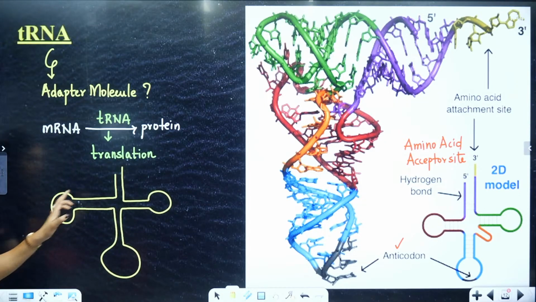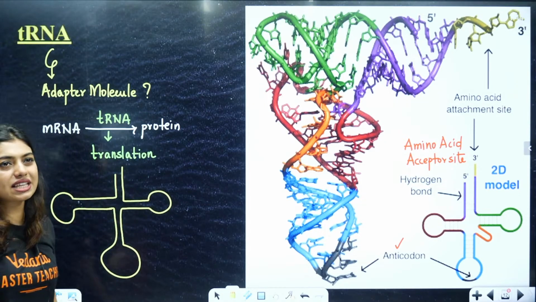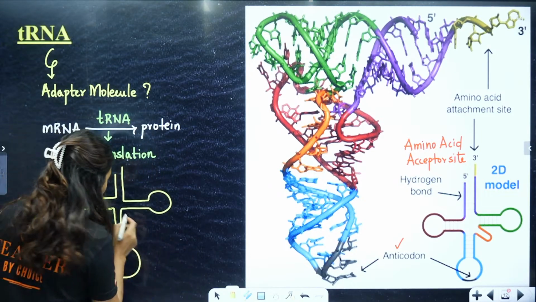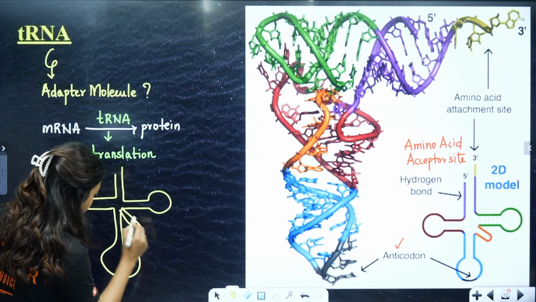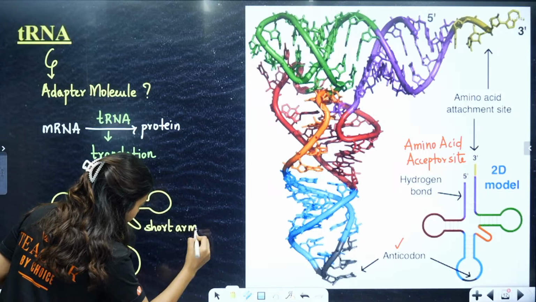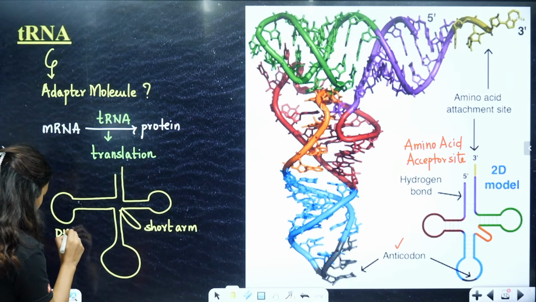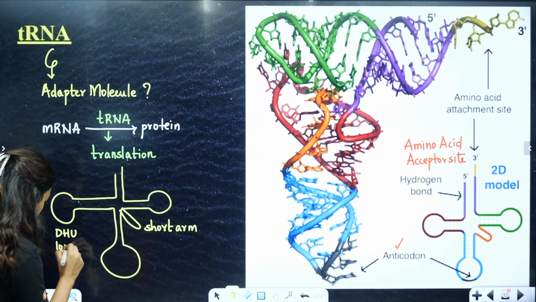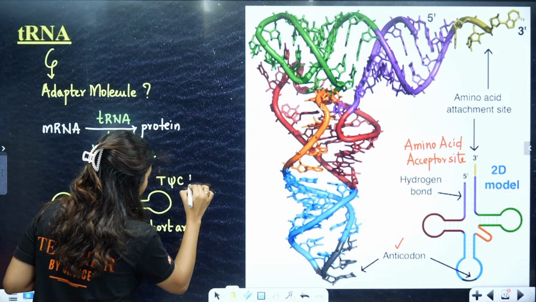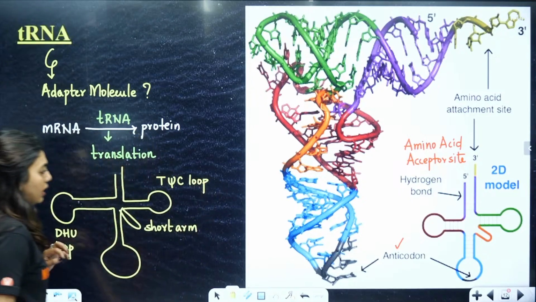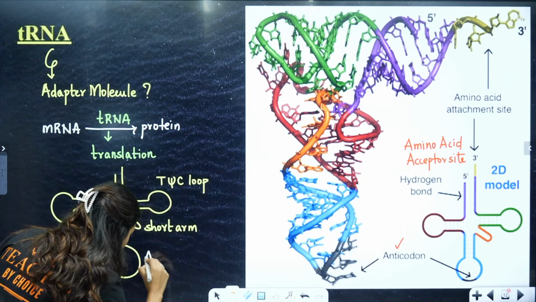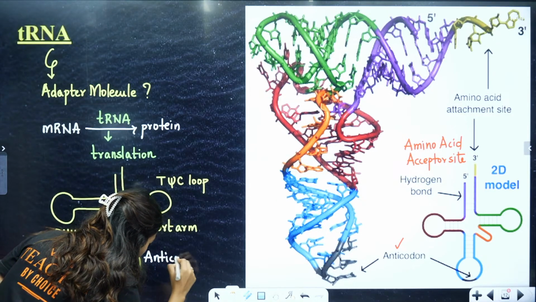Remember, in every loop there will be almost 7 unpaired bases. Here we will have a short arm. Here we will have your DHU loop, here we will have the TΨC loop, and this is our anticodon loop.